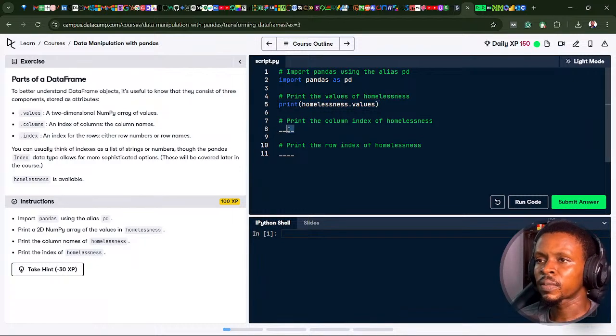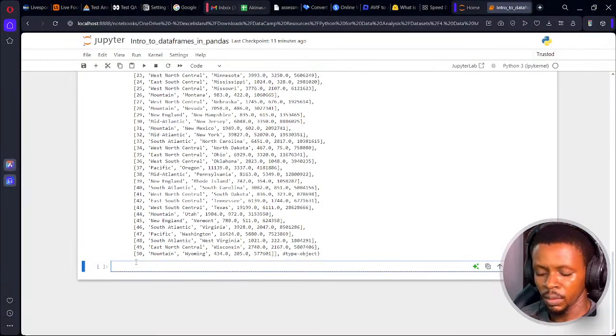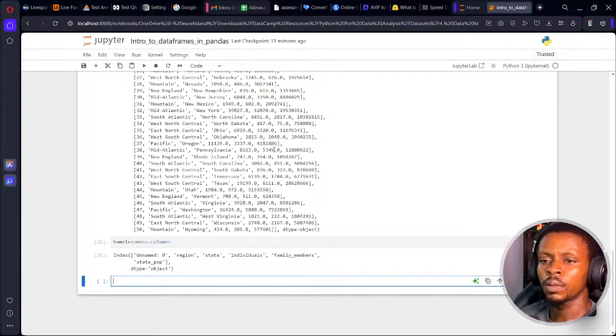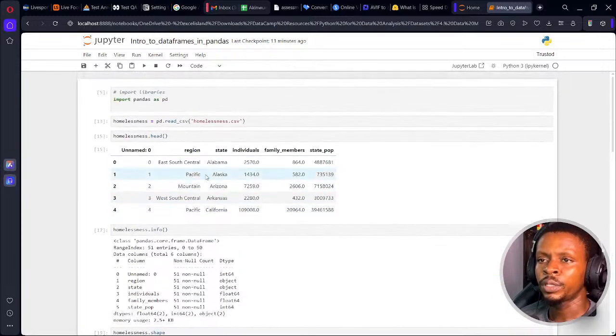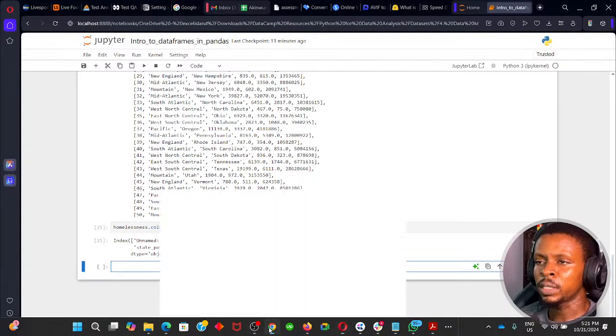The value has to be columns. Let's see that in action. Columns. Okay. Let's see. It's mentioning the columns: region, state, individuals, family members, and state pop.